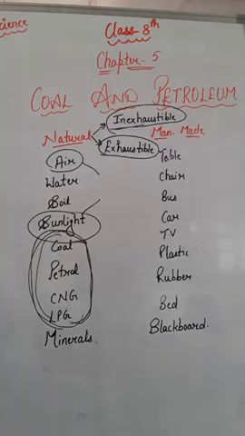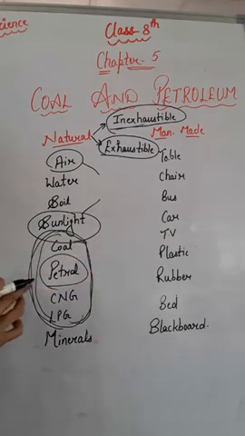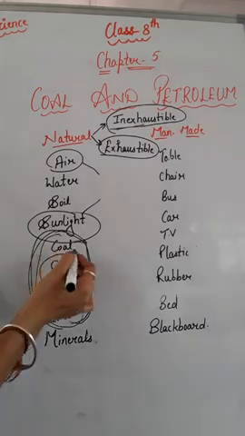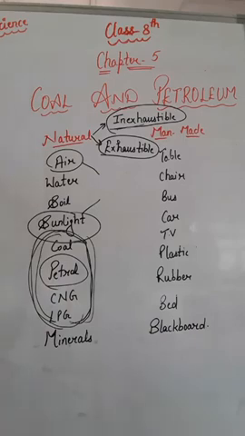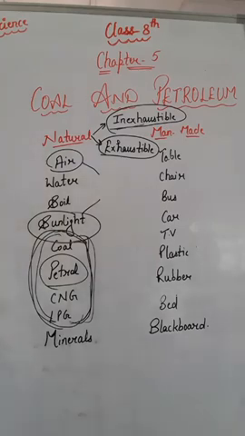Now, our present generation uses these things on a large scale. As you know, most of the vehicles are run with the help of petrol, right? So, if our present generation uses these natural resources on a large scale, then our next generation will not be able to take the benefit of these natural resources, because they are prepared in the earth crust and take many years for their preparation, right? So, we have to use the natural resources in a limited amount, so that our next generation and the generations after will also take the benefit of these natural resources.